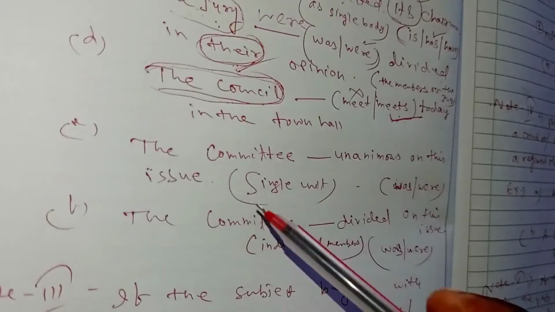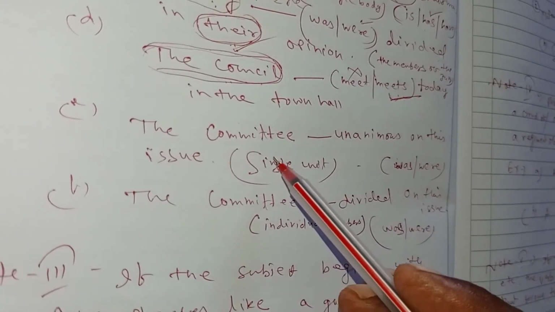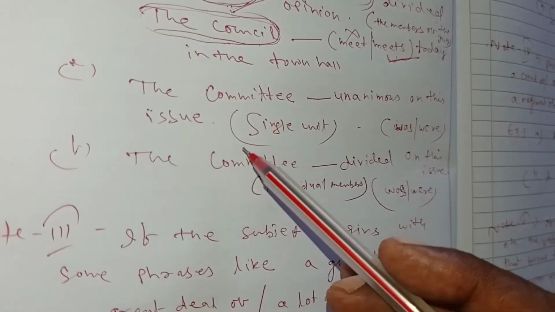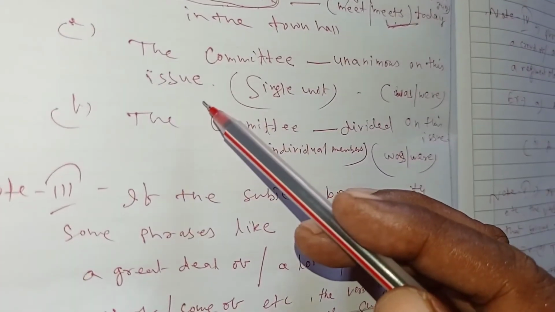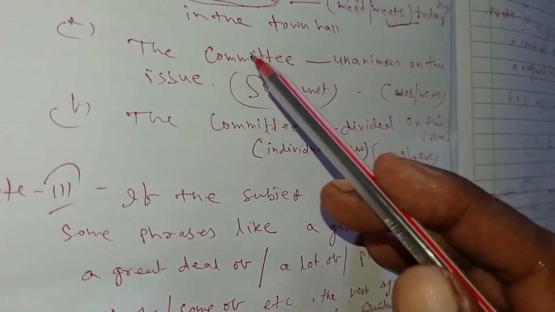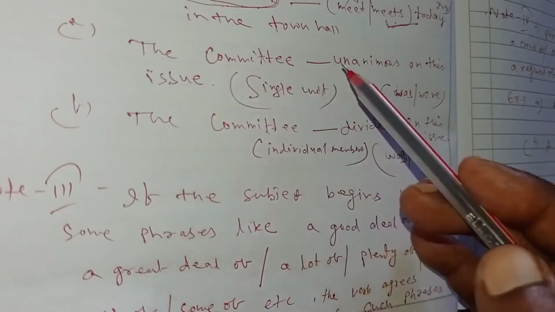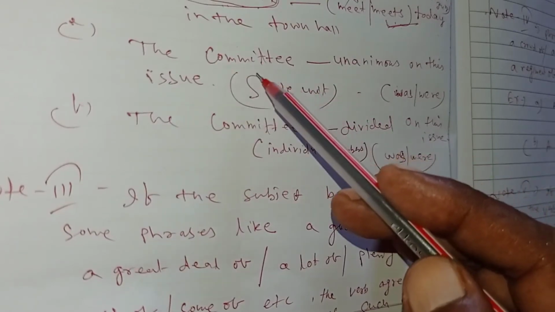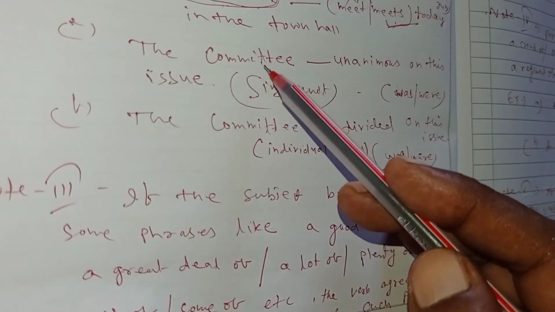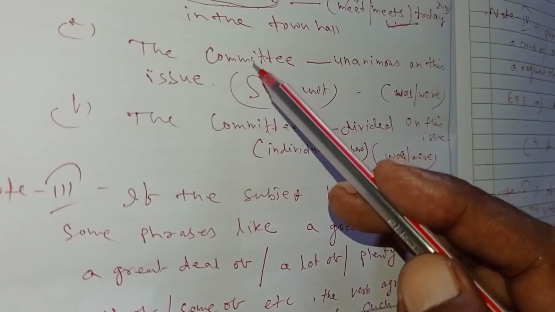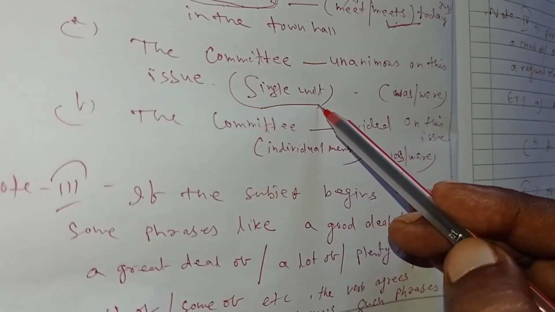Another two sentences you should come across here. "The committee dash unanimous on this issue." According to the speaker, the word committee, though it seems plural in nature, is actually a single unity.